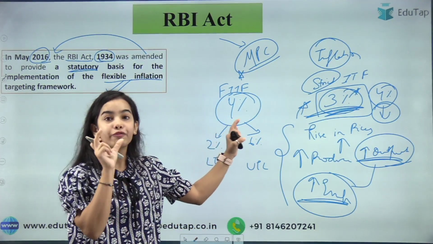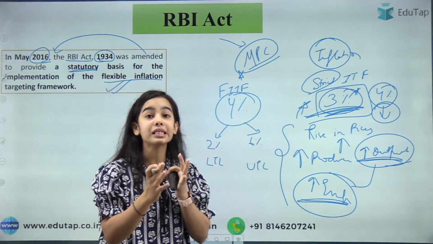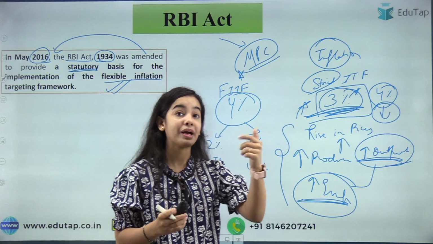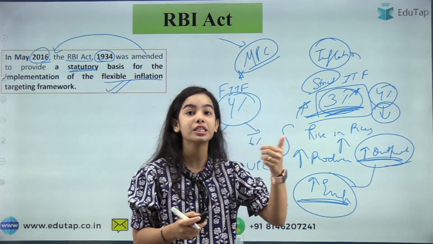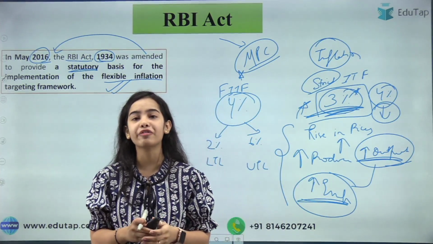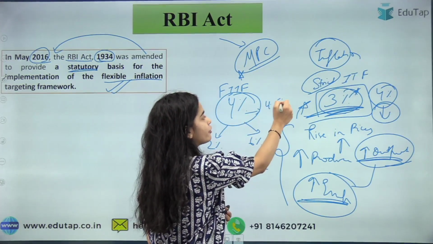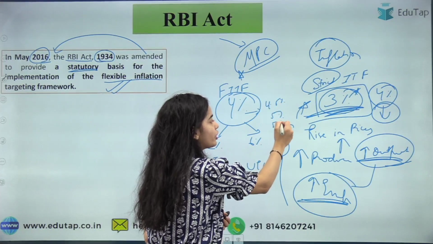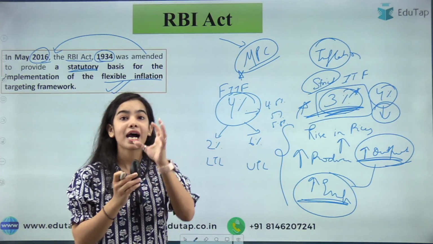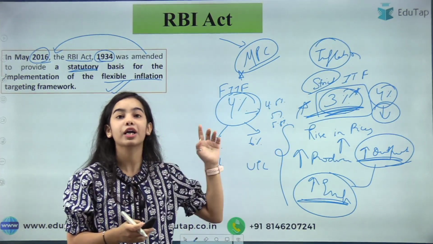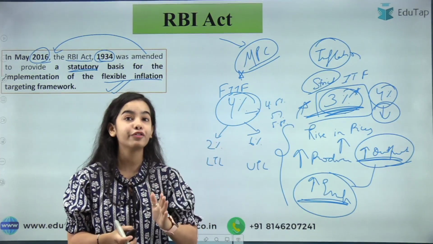So even if the inflation is going above 4%, still the RBI will see that, okay, is it benefiting the country? This kind of inflation is benefiting the country. Yes, this is benefiting the growth of the country. So the RBI will let this inflation go to 4.5%, 5%, 5.5%. So it is in the hands of RBI to see that this kind of inflation is harmful or beneficial.